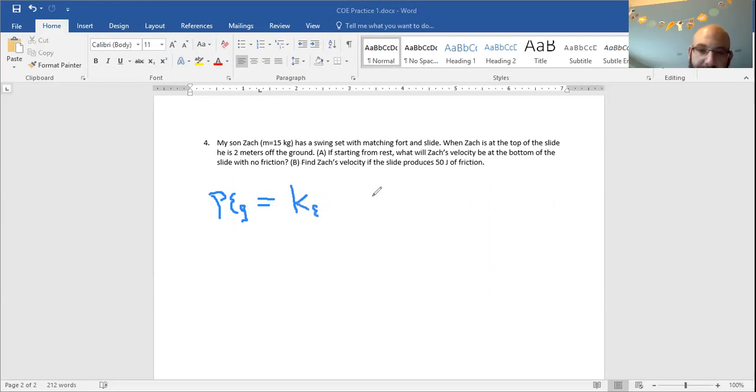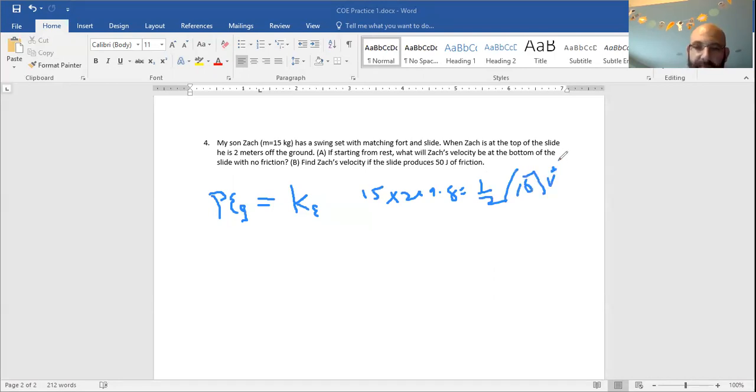All right, so this breaks down to mgh, 15 times 2 times 9.8, and then equals 1/2 mv squared.